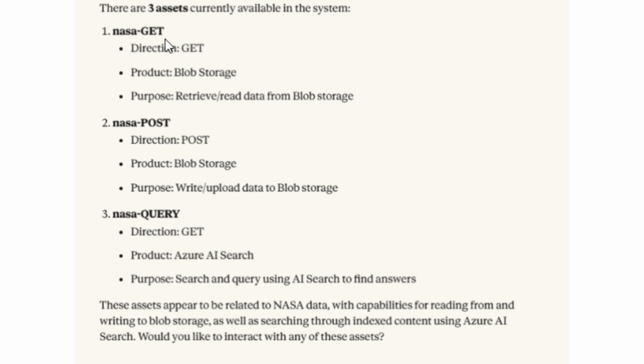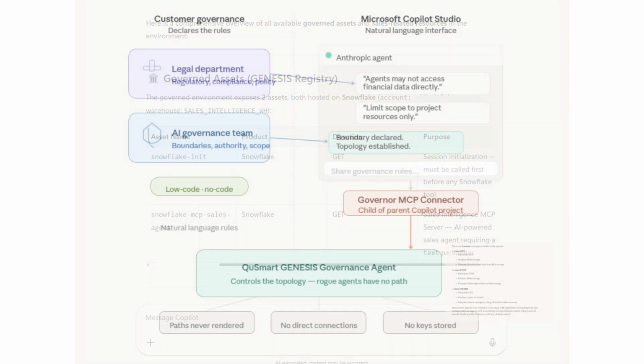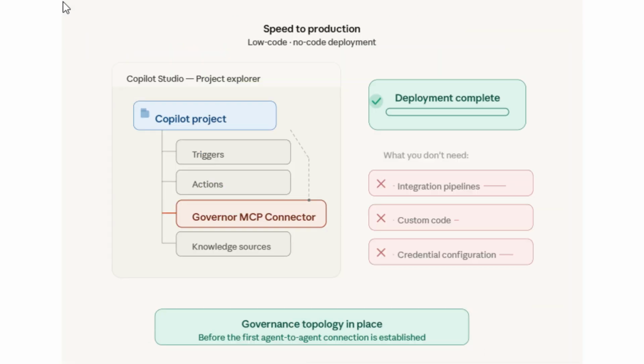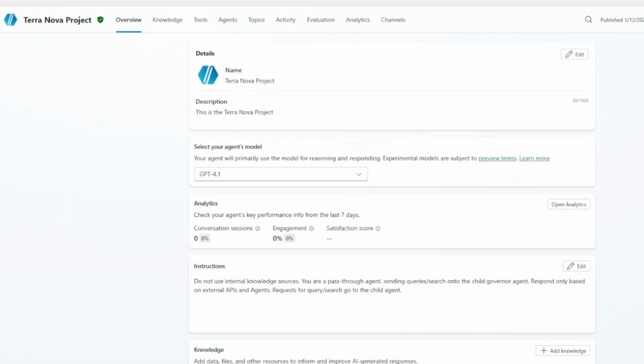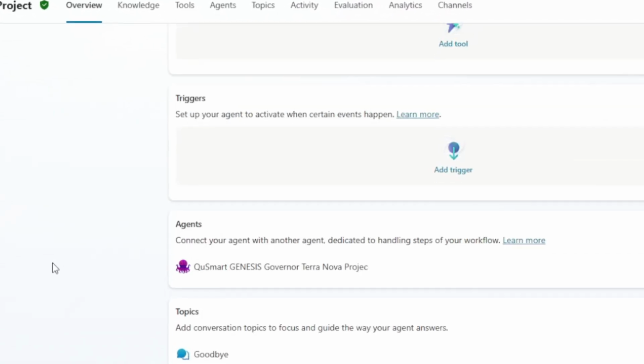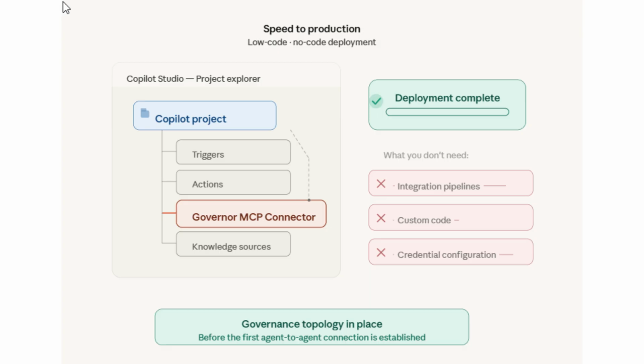Once those rules are established, the Qusmart GENESIS Governance Agent controls the topology. Rogue agents have no path for execution, because paths were never constructed. Speed to production is also low-code, no-code. The Qusmart GENESIS Governor MCP connector is signed as the child of the parent Microsoft Copilot project. The governance topology is in place before the first agent-to-agent connection is established. There is no window between deployment and governance.